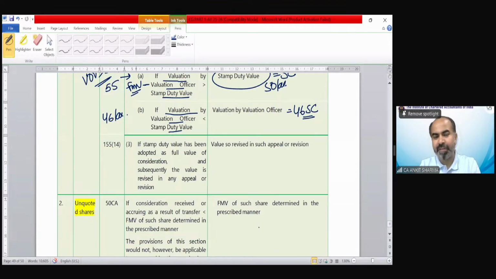If the stamp duty value has been adopted as full value of consideration and subsequently the value is revised, due to any appeal etc., then the revised stamp duty value will become the sale consideration.